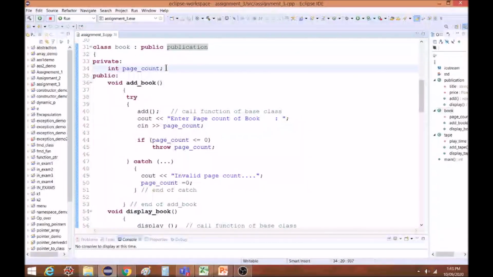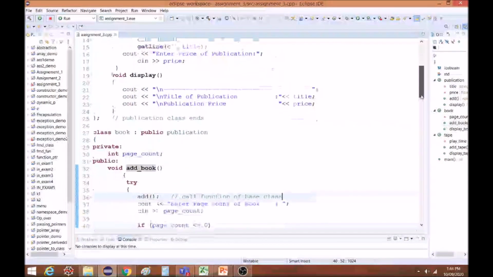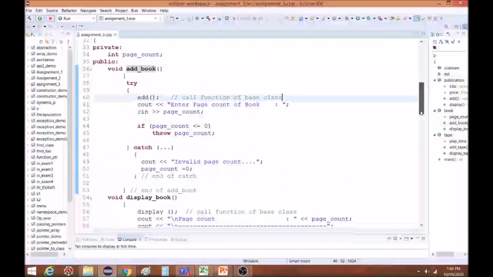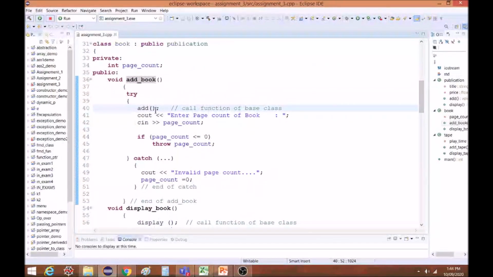Now let us see what we have. Here we are declaring a private variable page count. And in the public section we have a function called add. In add book, the try block starts, because in the problem statement it is also said that you should catch the exception, and assign the value 0 if something invalid happens. Here in the add book function, the very first thing I'm doing is calling the add function of the base class, which adds two elements. Which two elements is it adding? It is adding title and price.